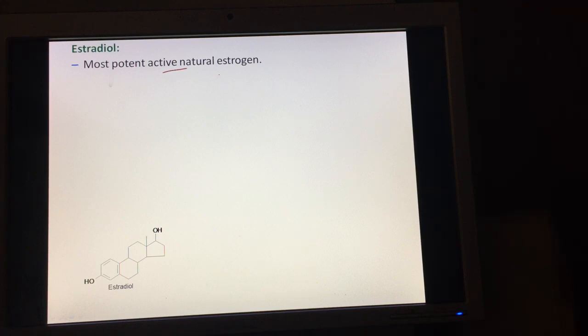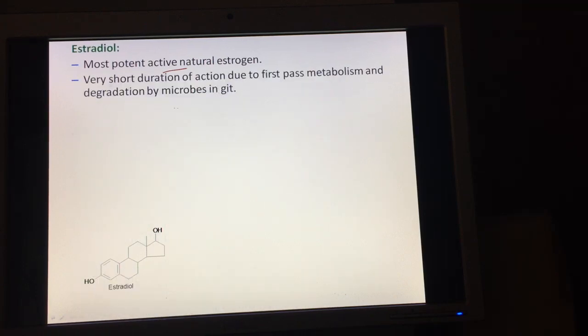However, its duration of action is very short, primarily for two reasons: degradation by the microbes in the gastrointestinal tract, and hepatic first pass metabolism. Because of these two factors, estradiol cannot be used orally.